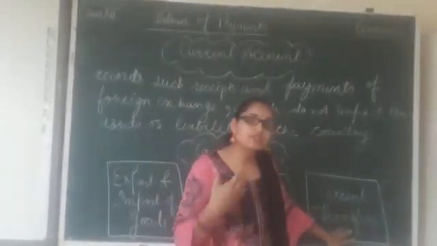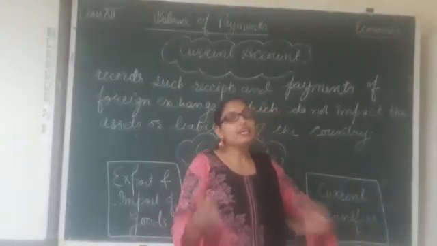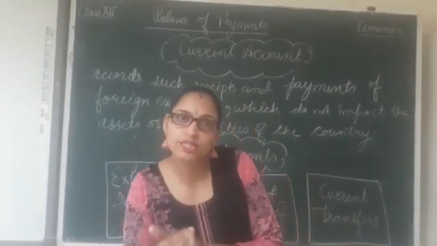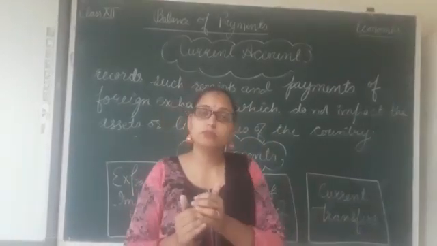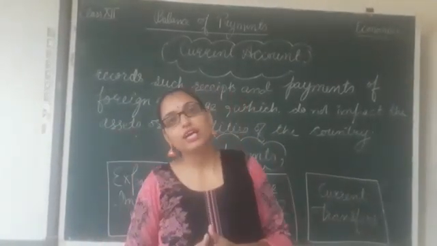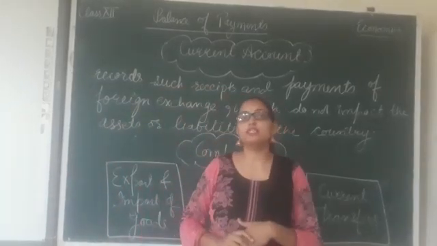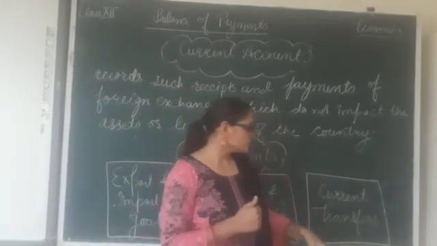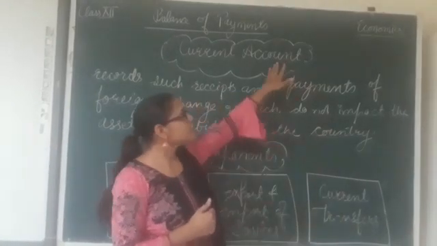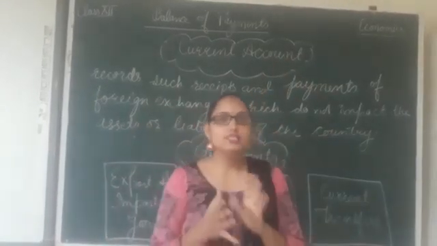So from these gifts and donations also foreign exchange is being received and foreign exchange is being paid. When we are giving a donation to any other nation, it is payment of donation, and when we are having grants from any other country, it is receipt of the donation. Clear? So such type of transactions are recorded in current transfers under the current account. Clear? So what is a current account?